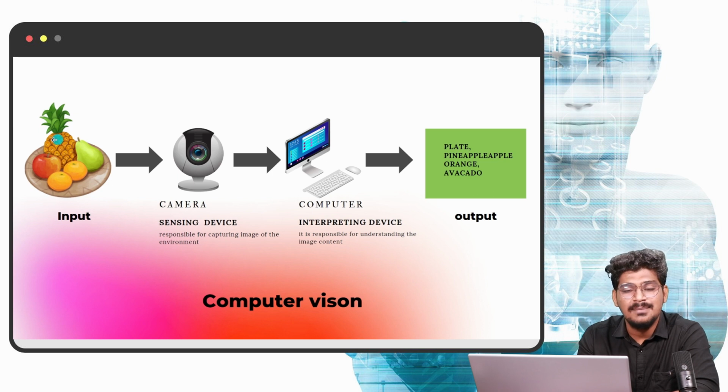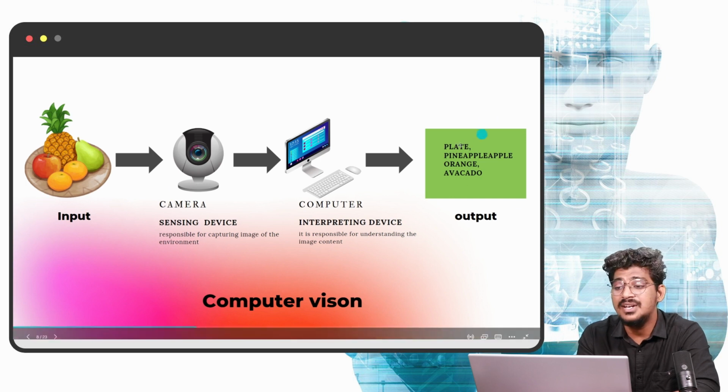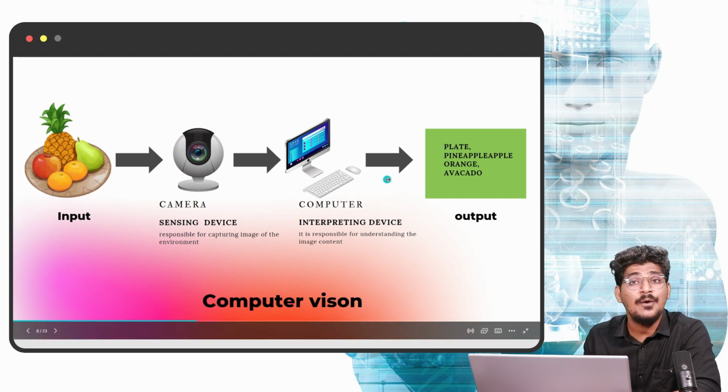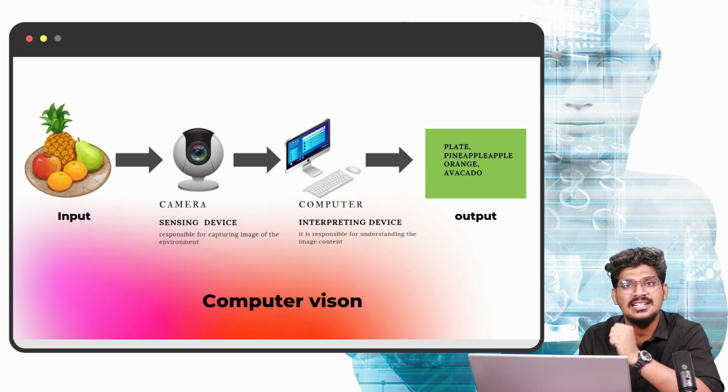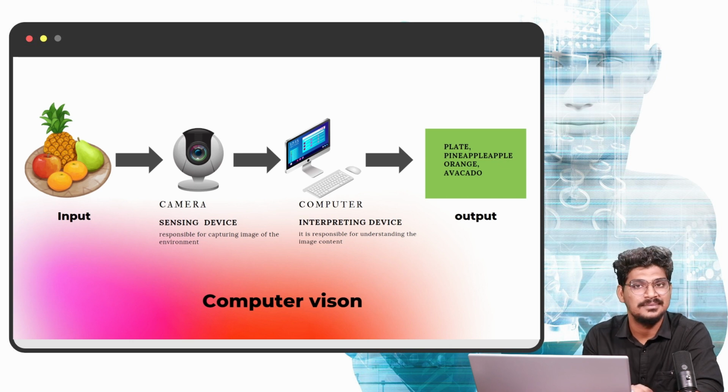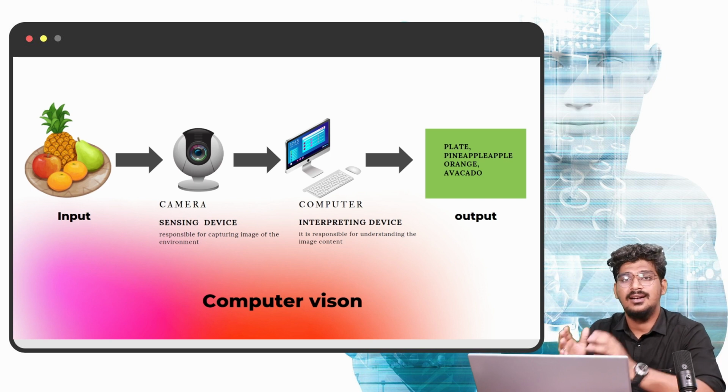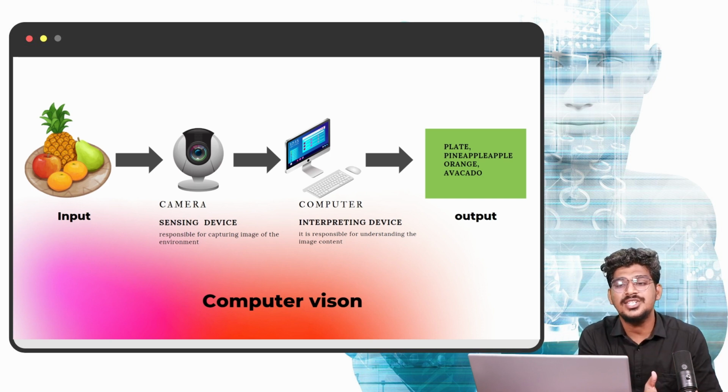The computer can recognize the products. So plate will be there, apple will be there, pineapple will be there, avocado will be there, orange will be there. The computer will return this. How can it be? With the help of deep learning neural network model training. Once we train the model and use it, the computer returns the output and takes the decision, classifying the images or detecting the objects. So this is the difference between human vision and computer vision.